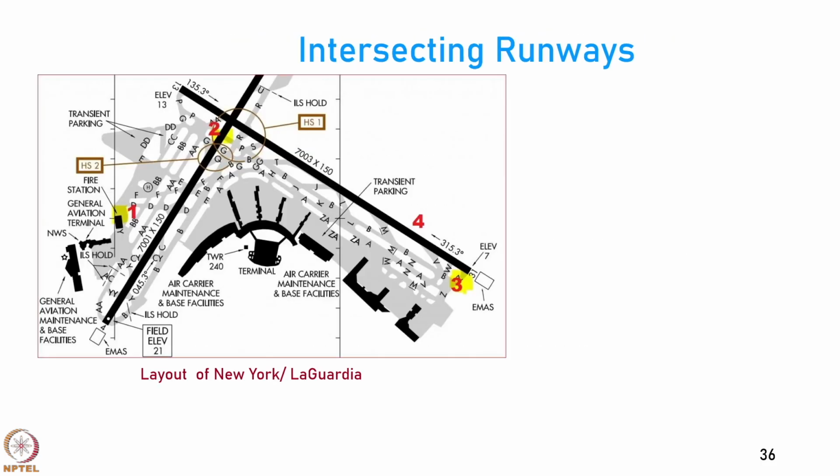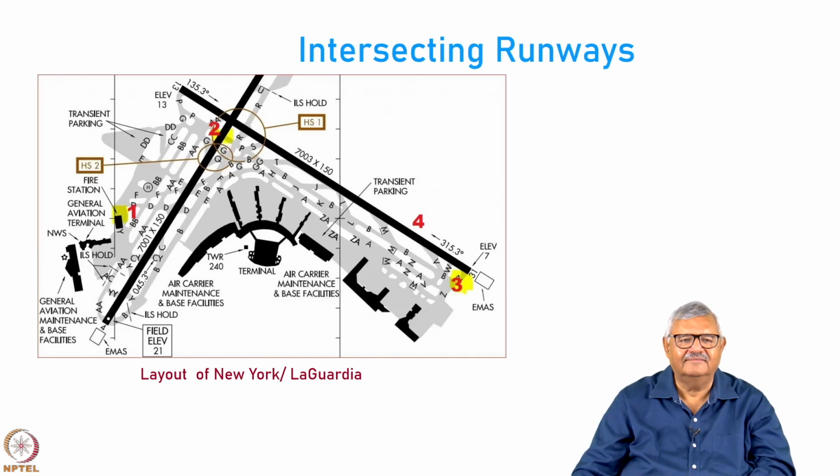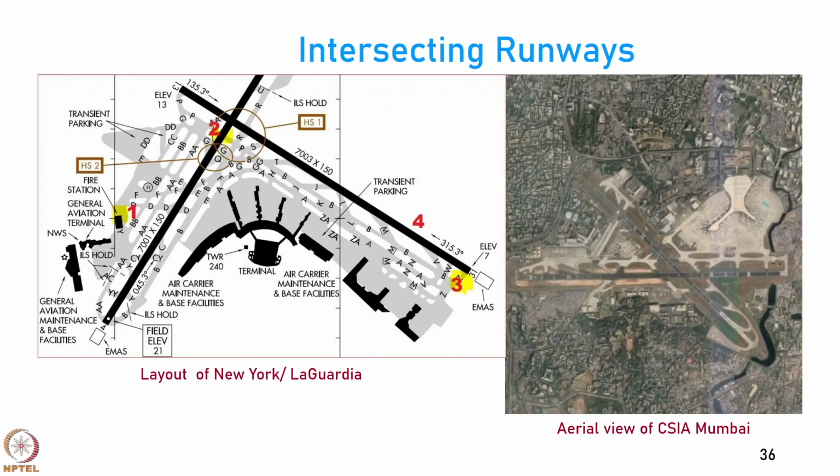Here is the LaGuardia airport in New York, and here you have a cross runway. Cross runways, as you will learn, are required because of the prevailing wind patterns at an airport, right. Mumbai airport also is an example of an airport with cross runways.